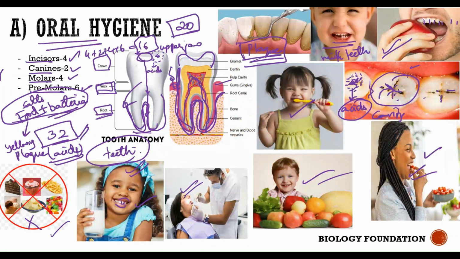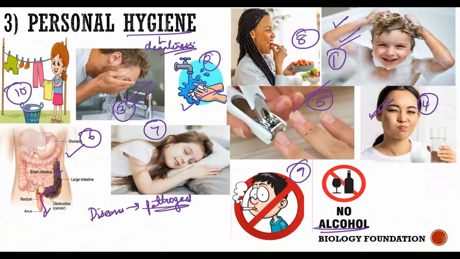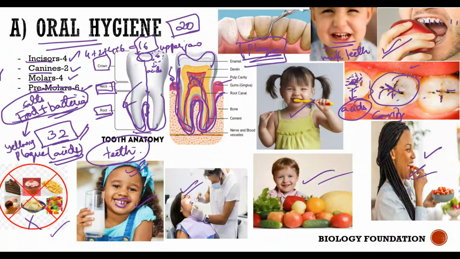We discussed what are the good habits that you need to have to be a good and healthy individual. Along with that, in detail, we discussed oral hygiene, how to take proper care of your teeth. And the four types of teeth include incisors, canines, molars, and premolars, 16 on the upper jaw and 16 in the lower jaw.